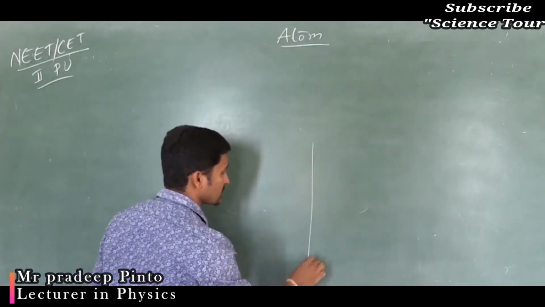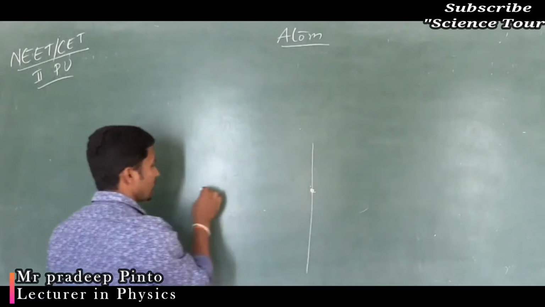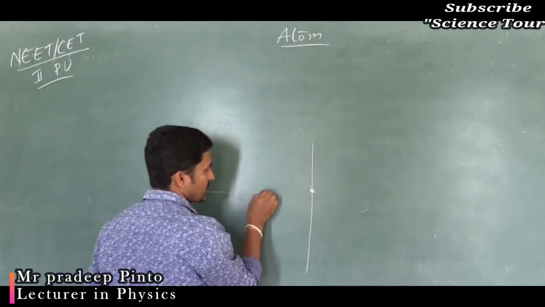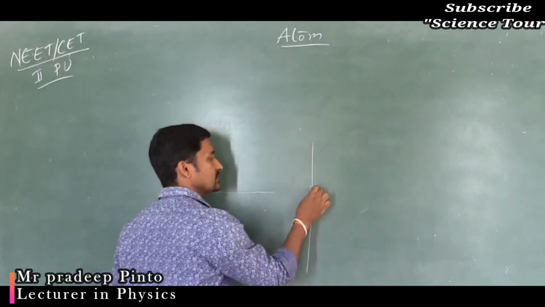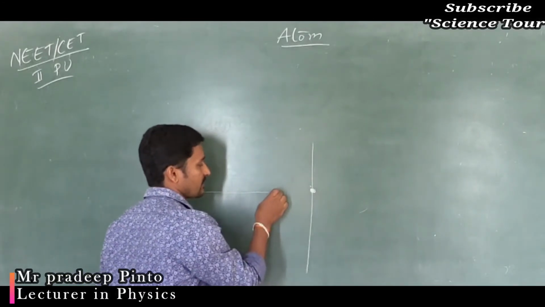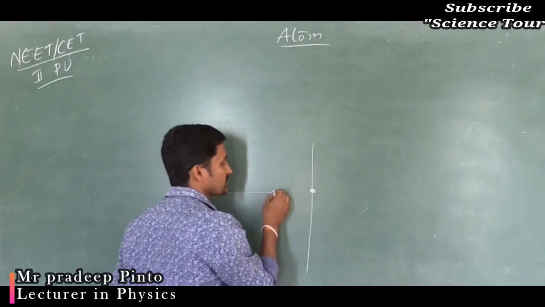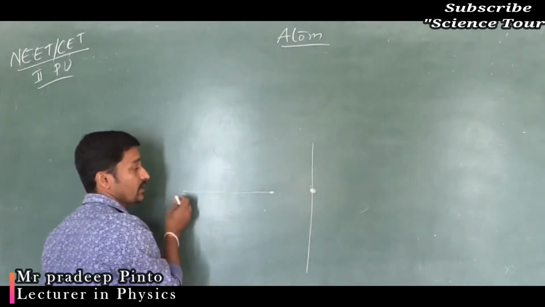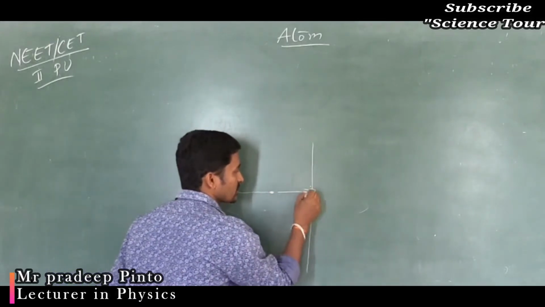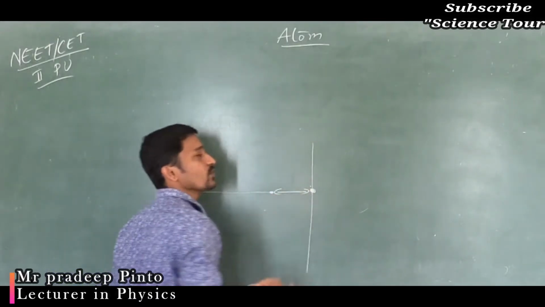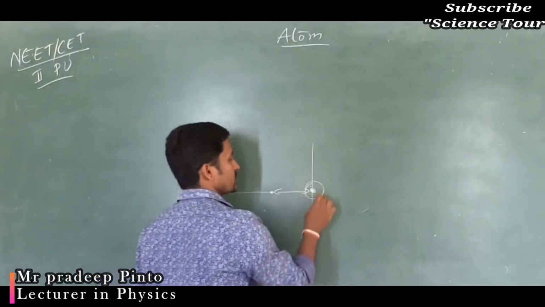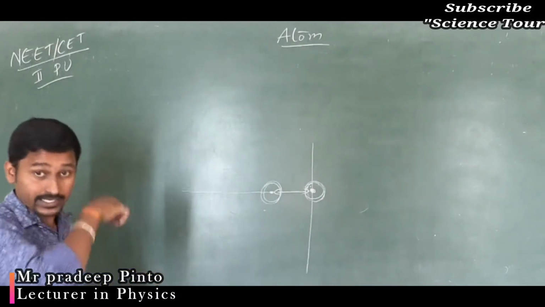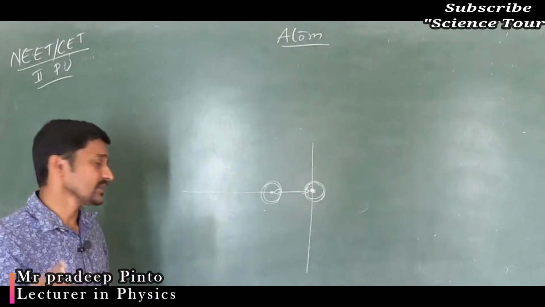Now there is the atom, that is, an atom of gold. The alpha particle is positively charged and it will come nearer, but this has a positive charge and that has a positive charge, so repulsion takes place. If it comes in a straight line and comes back along the straight line because of repulsion, this is the closest approach. It cannot go closer because the electrostatic potential energy becomes equal to the kinetic energy of the alpha particle.